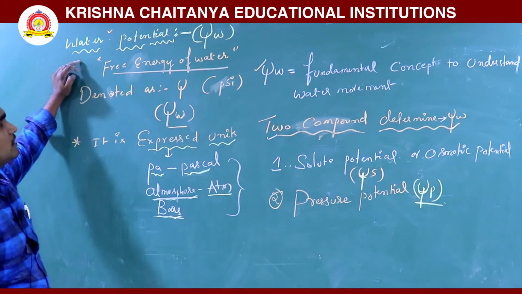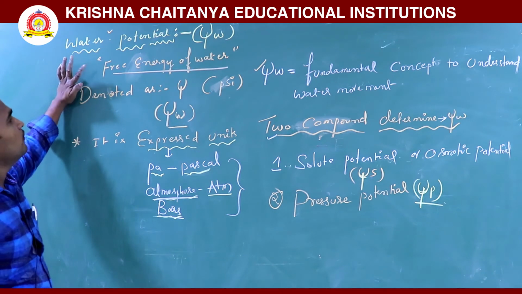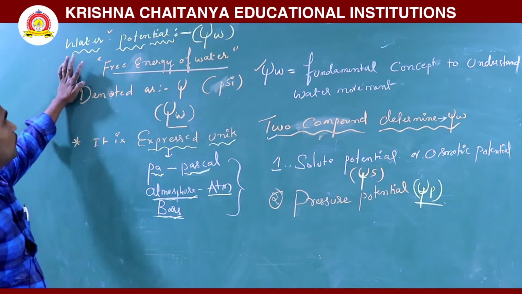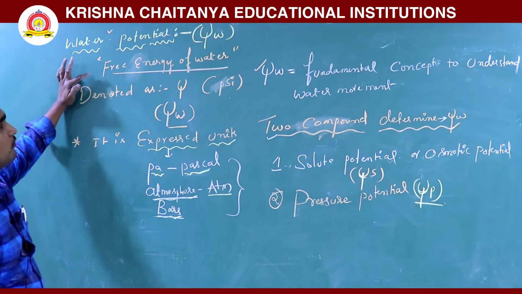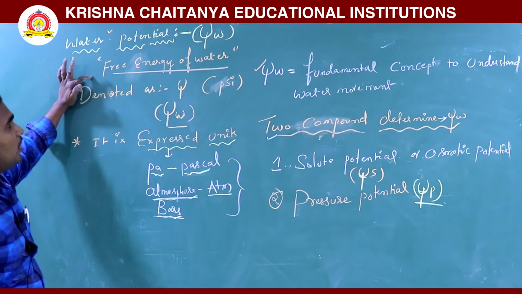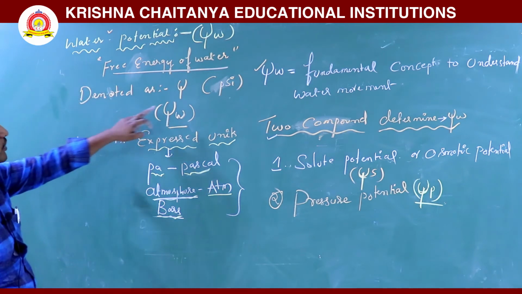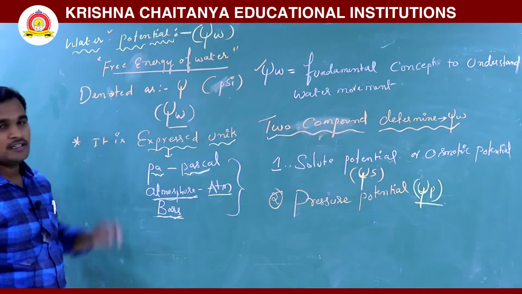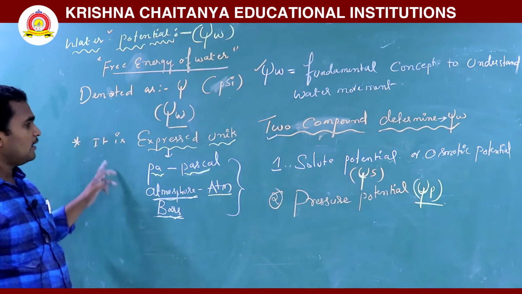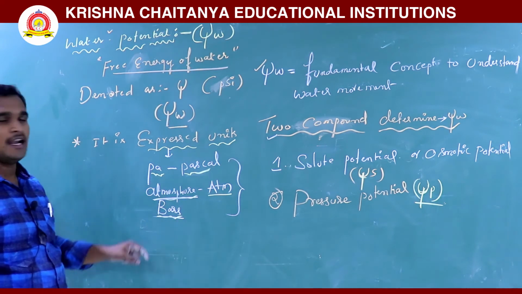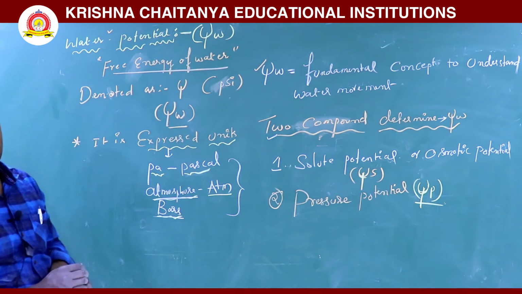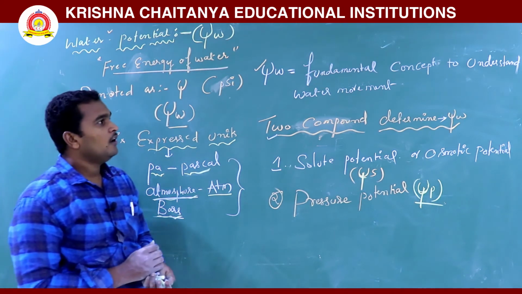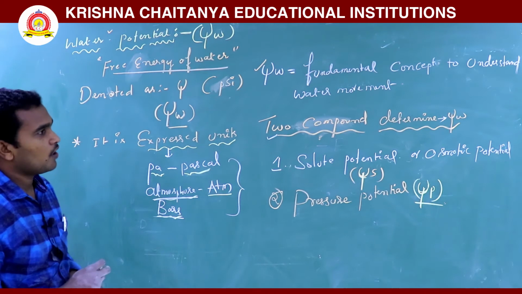Water potential, psi W, is the free energy of the water molecule. According to thermodynamics, the free energy of water is called water potential. It is denoted as psi W and expressed in units of Pascal, atmosphere, and bars. We study it as a fundamental concept for understanding water movement.